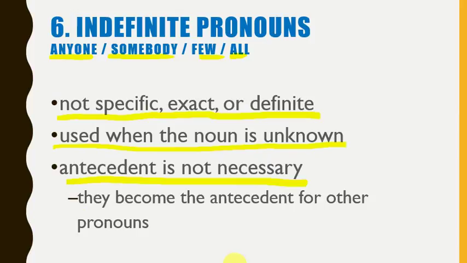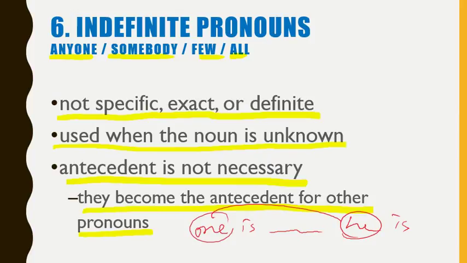But they become the antecedent for other pronouns. And we saw this earlier when we were talking about the pronoun you. When you're talking about the general you, just anybody, we start the sentence with one. One is blah, blah, blah, and then he is blah, blah. And this he would refer back to this one, and that one is your indefinite pronoun. That is the antecedent of the he that follows later.